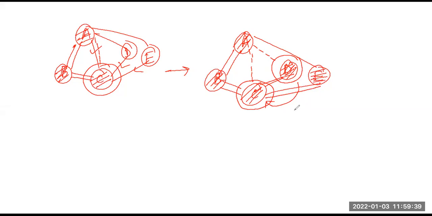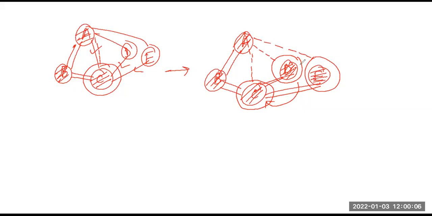Then I will mark this vertex as my current vertex and I will again check whether there are any undiscovered edges. I can see one undiscovered edge, but since this vertex is already visited, this edge will be a back edge, right? Now again, we have reached a point where there are no more undiscovered edges from E.